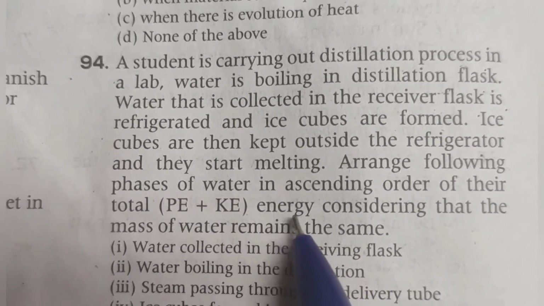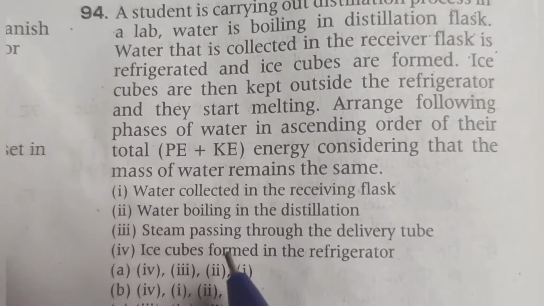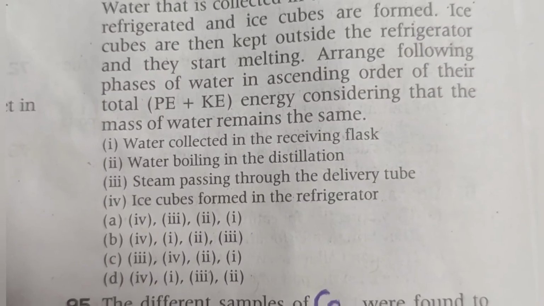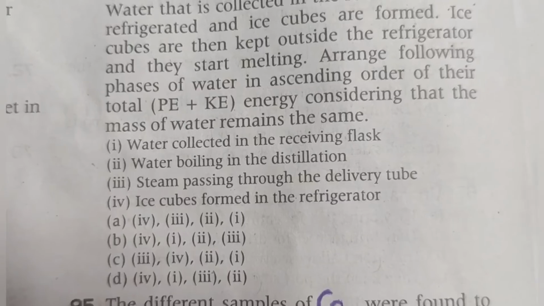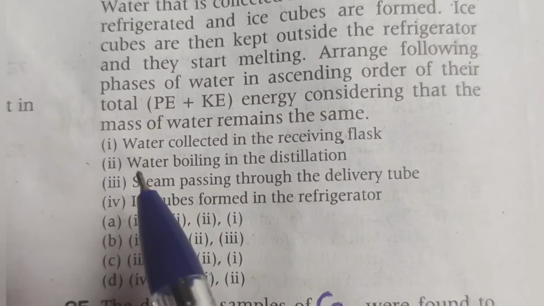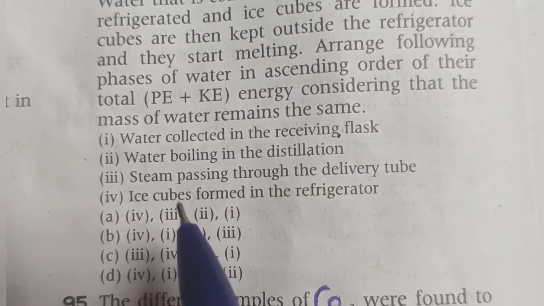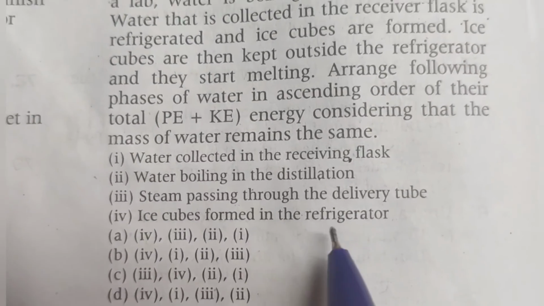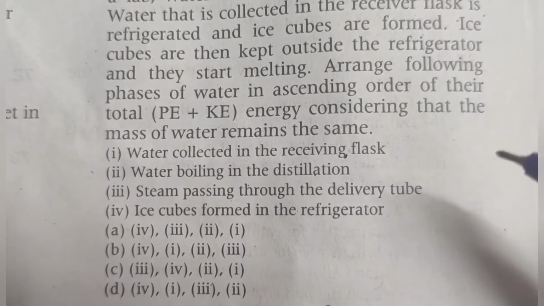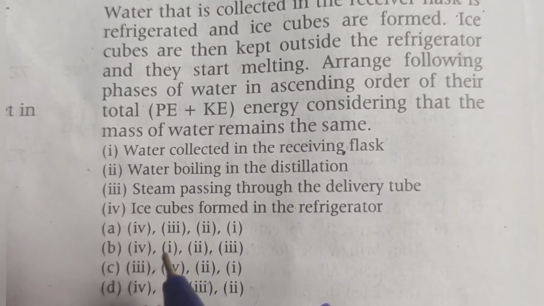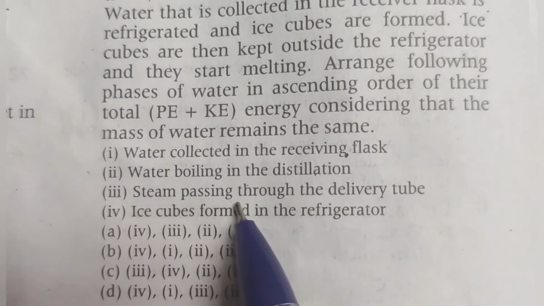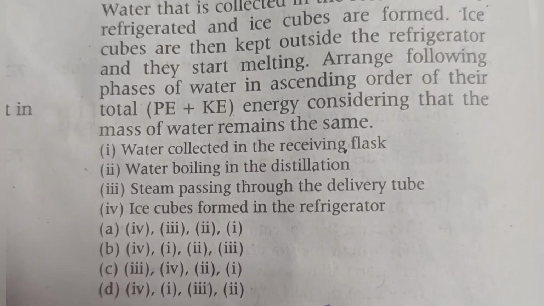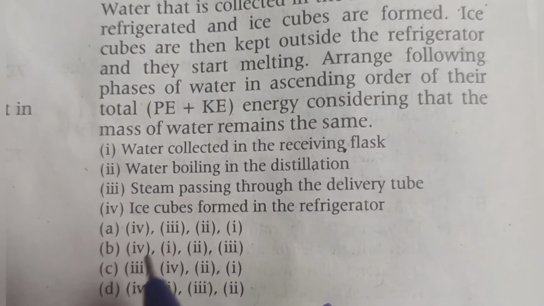So in order of the energy, we have to arrange these 4 options: water collected in the receiving flask, water boiling in the distillation, steam passing through the delivery tube, ice cubes formed in the refrigerator. First, very fast is what? Steam. Steam passes very fast through the tube. So steam possesses more energy.